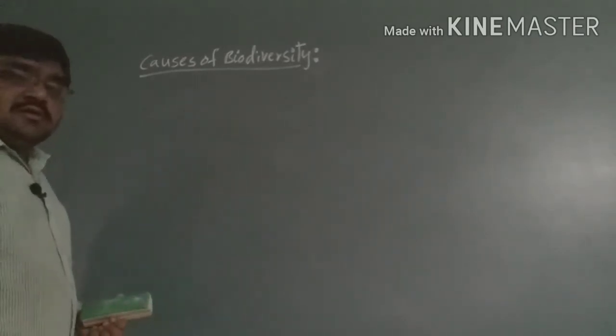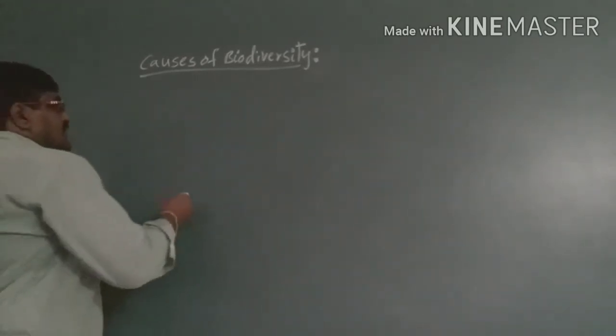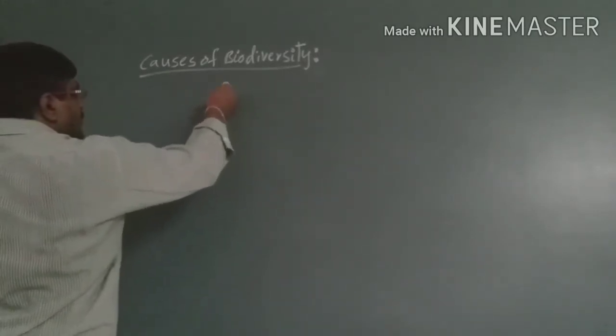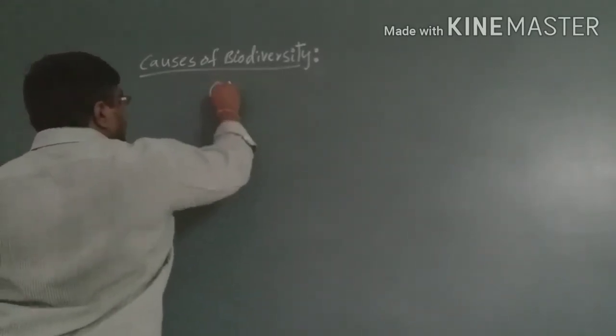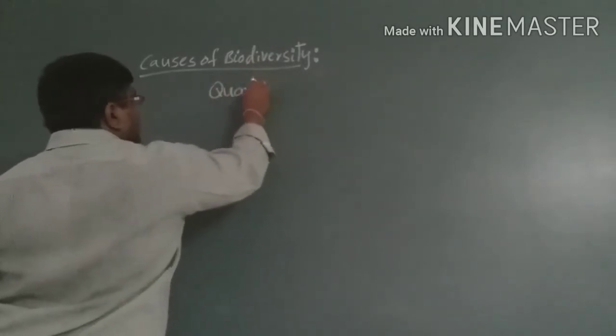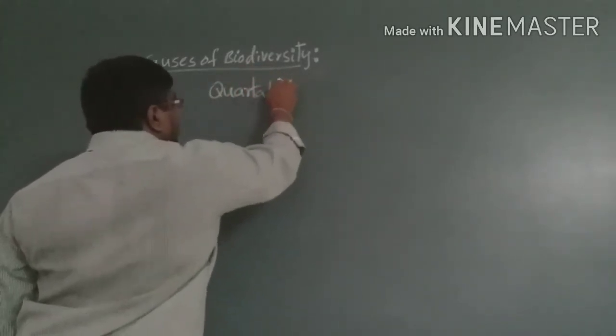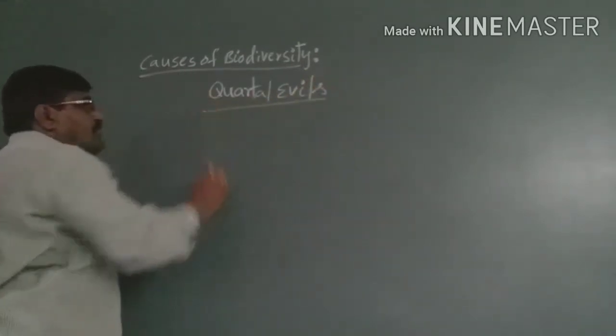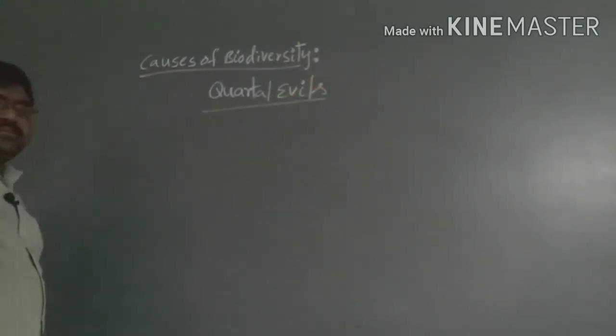Here there are four causes, which we can call the four quartal evils. So we have four factors, that means four causes.